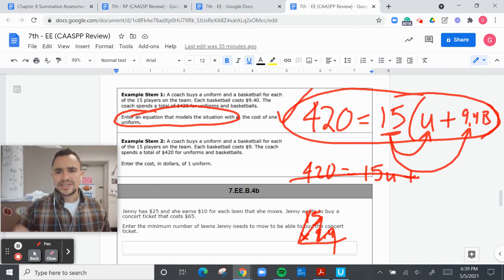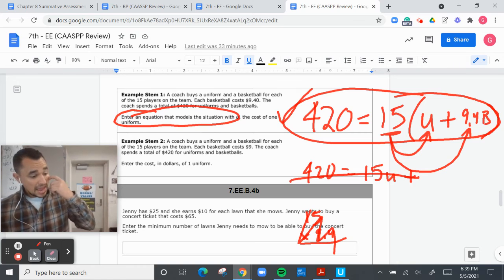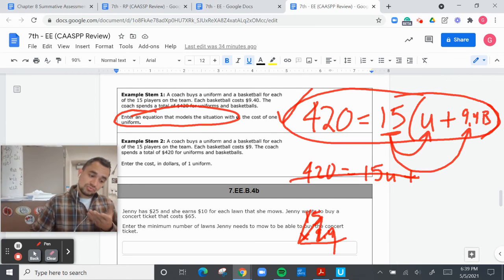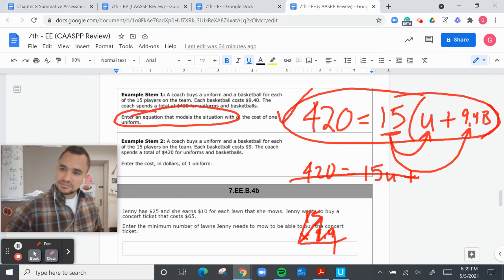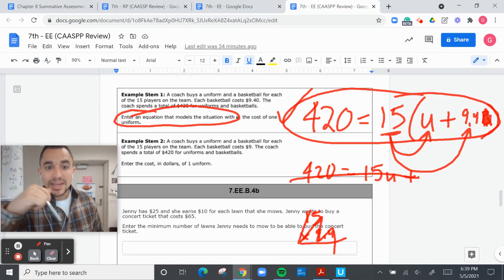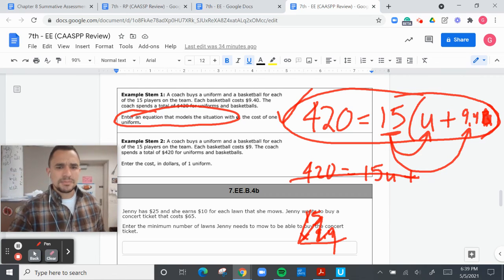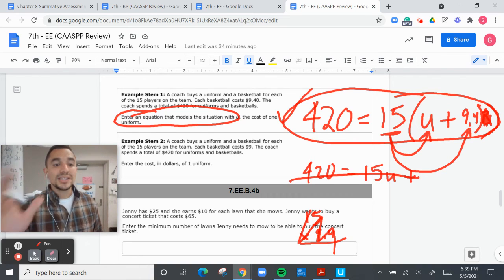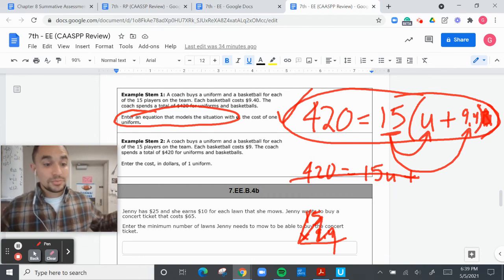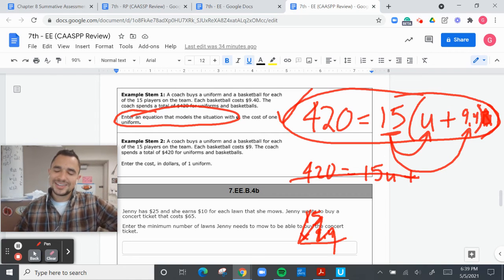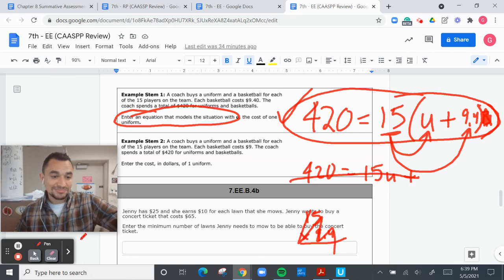Actually, we don't need the variable B. B is the price of the basketball, and 9.4 is that price. We already know the price of the basketball; we just don't know the price of the uniforms. 420 equals 15U plus 15 times 9.4. I might have to cut this out.